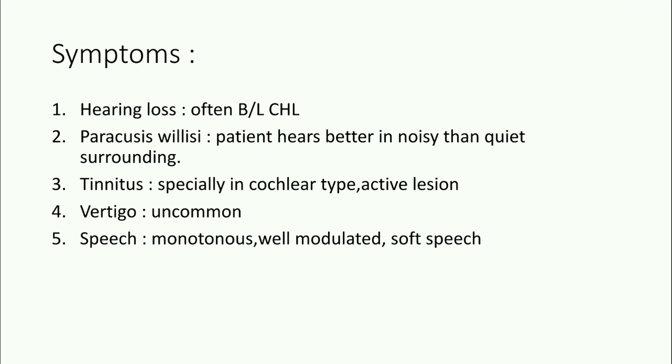Now, the symptoms of otosclerosis. The first symptom is hearing loss. It is often bilateral conductive hearing loss, and there is paracusis willisii, which means the patient hears better in noisy than quiet surroundings. It is because a normal person will raise their voice in noisy surroundings, so the patient is able to hear the loud voice. Another is tinnitus. It is especially seen in cochlear type and active lesion. Vertigo is uncommon and speech is monotonous, well modulated, soft speech.